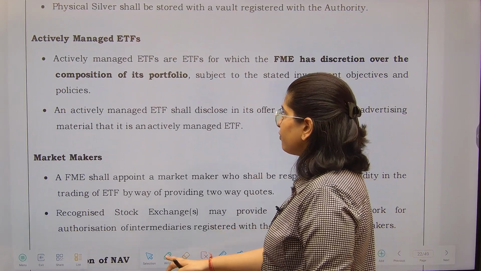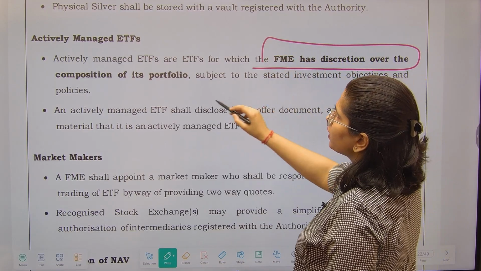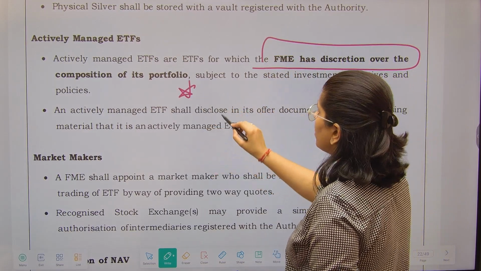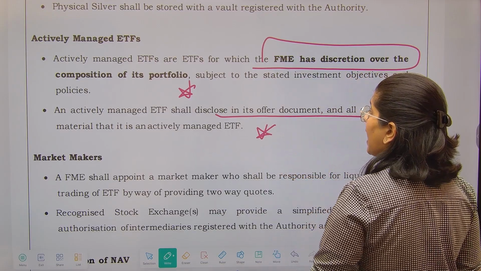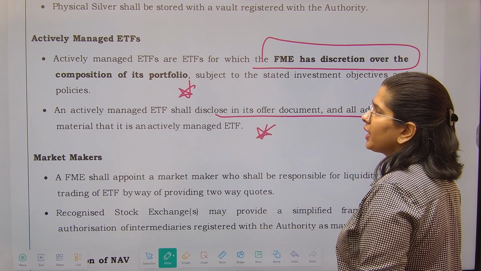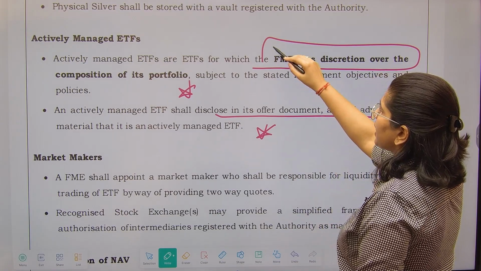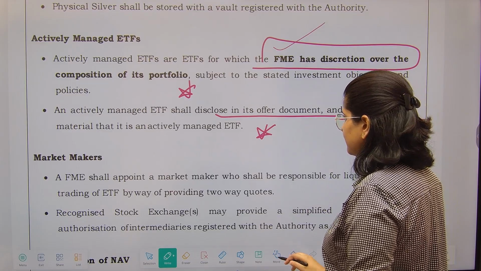Actively managed ETF means they are the ETFs for which FME has the discretion over the composition of the portfolio. They shall disclose in offer document and all advertising material that it is an actively managed ETF. That means where you want to invest, what kind of securities you want to invest, for that FME has a discretion. It can invest on its own. Next is market makers.